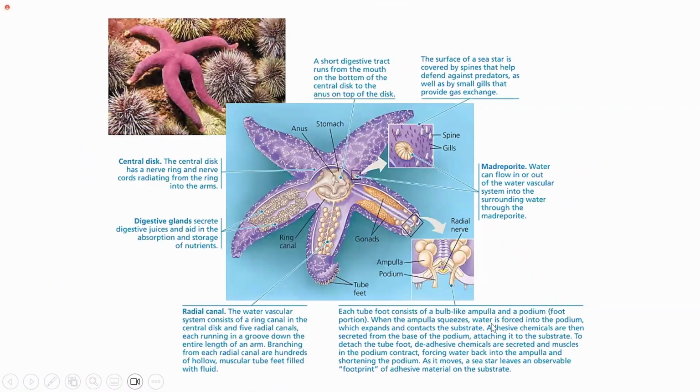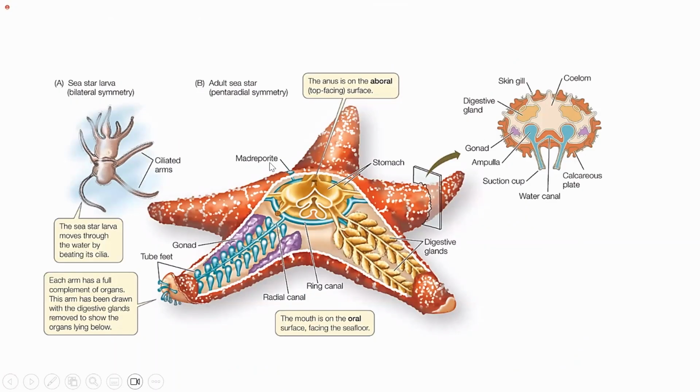So this is the basic morphology or anatomy of the starfish, or you can say the basic anatomy of the echinoderms, considering starfish as an example. This is in detail about the larval stage and the adult stage. You can see that the larva, which is the sea star larva here, has bilateral symmetry. You can divide this into two halves only from this axis, while the adults are pentaradial. They have a pentaradial symmetry.